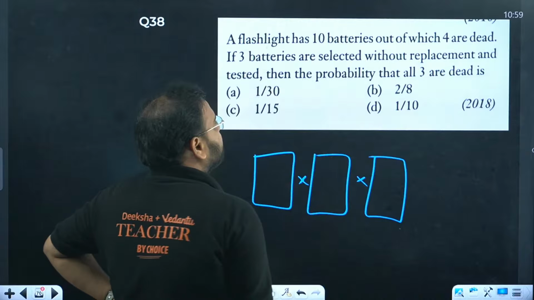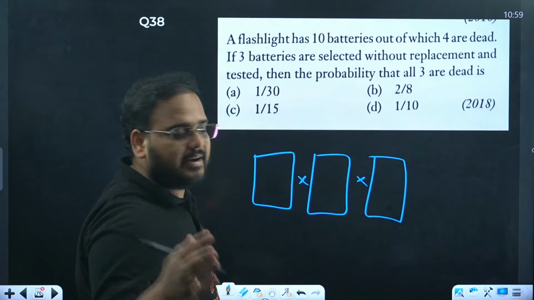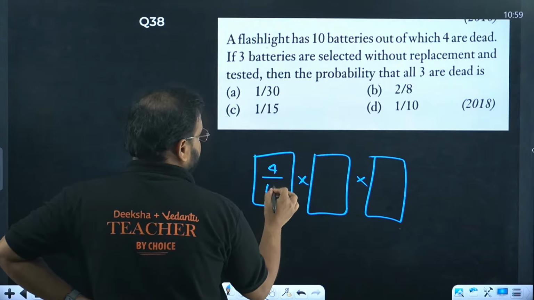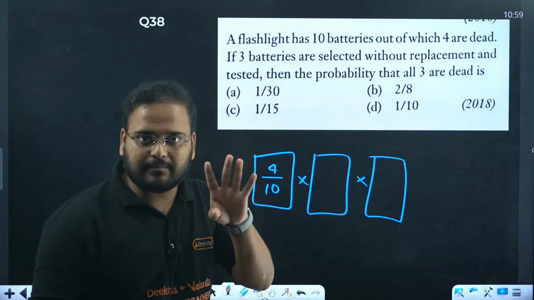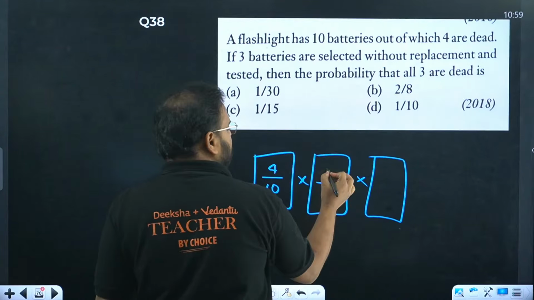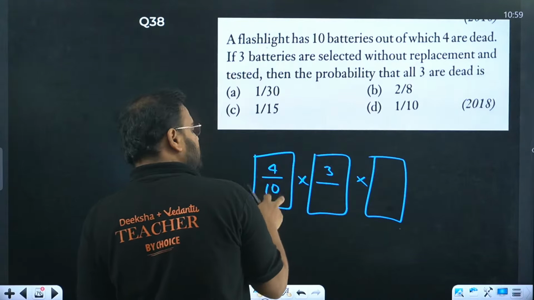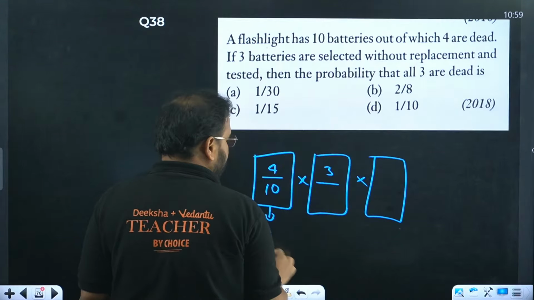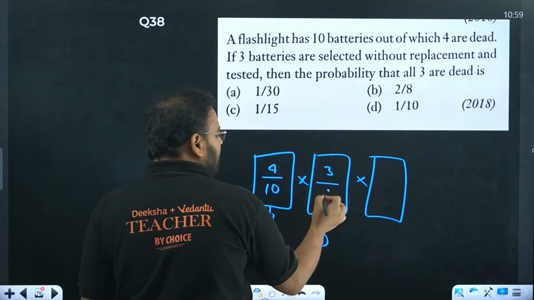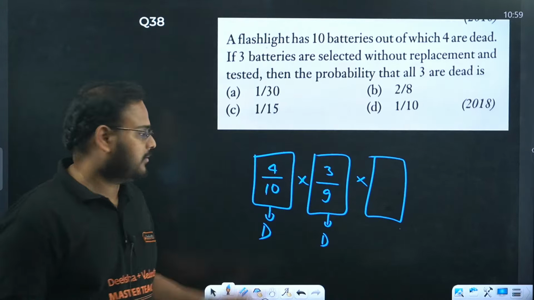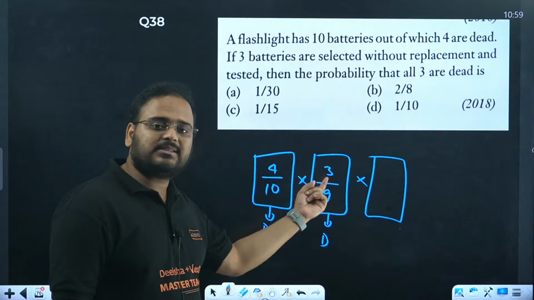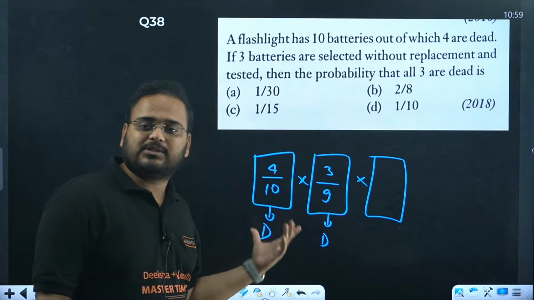First I'll have 4 out of 10. Next, 1 dead battery is already out, so we have 3, and the total also reduces by 1, so 9.